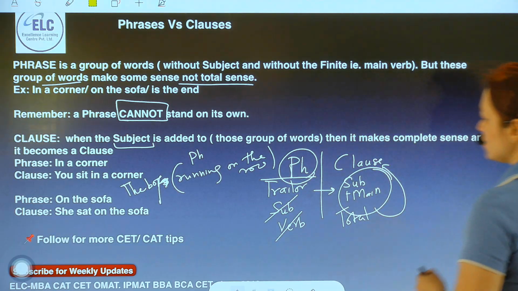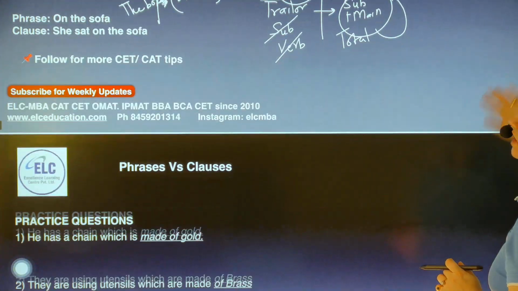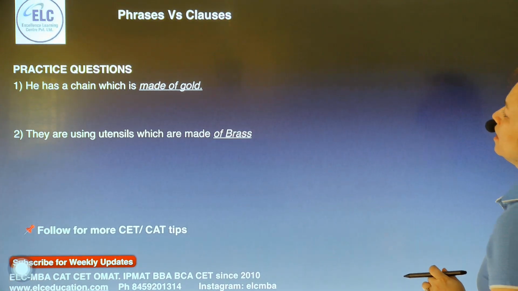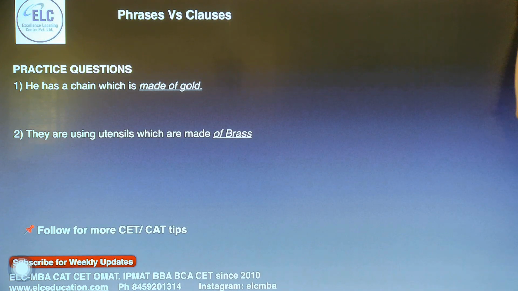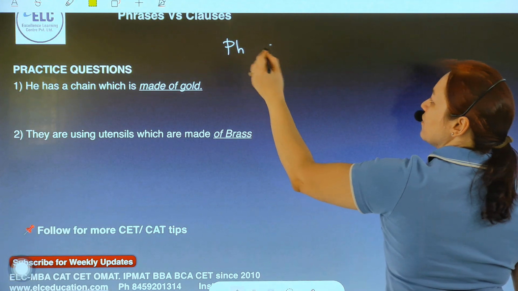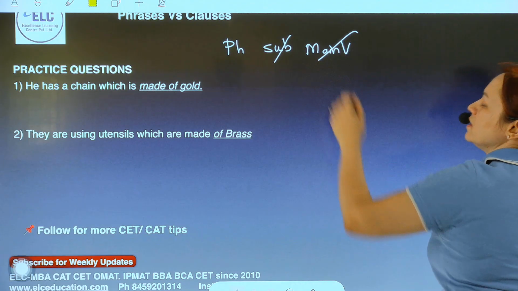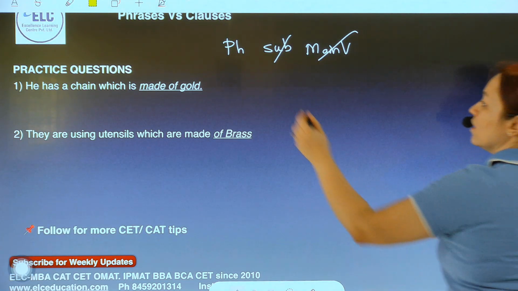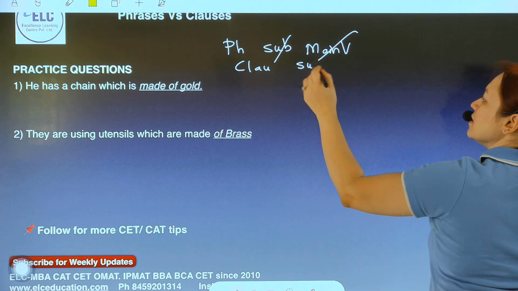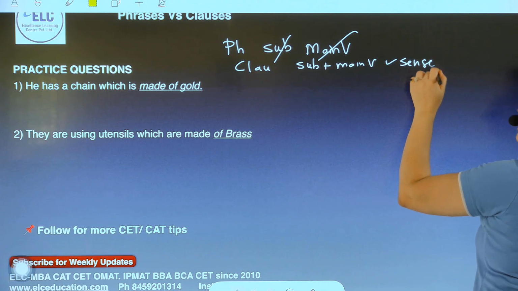A quick exercise on this part will help you to identify the difference between a phrase and a clause. I have two sentences in front of me, but before we start, a few points to remember. In a phrase, you will never have the subject and you will never have the main verb. These two things will be missing. In a clause, you will have the subject plus the main verb, and the sentence makes complete sense.